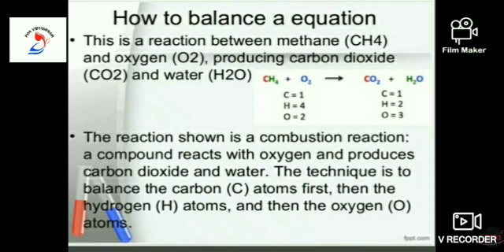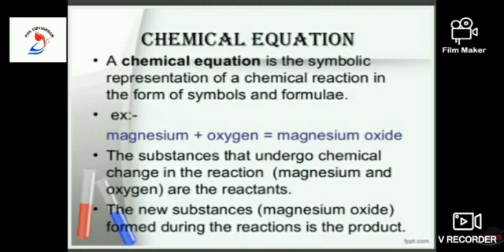So here, in CH4, the number of carbon atoms is 1 and hydrogen is 4. Oxygen is 2 in the reactant part. In the product side, carbon is 1, hydrogen is 2 and O is 3. This is called an unbalanced equation. So how to balance this equation? The reaction shown here is a combustion reaction. A compound reacts with oxygen and produces carbon dioxide and water.